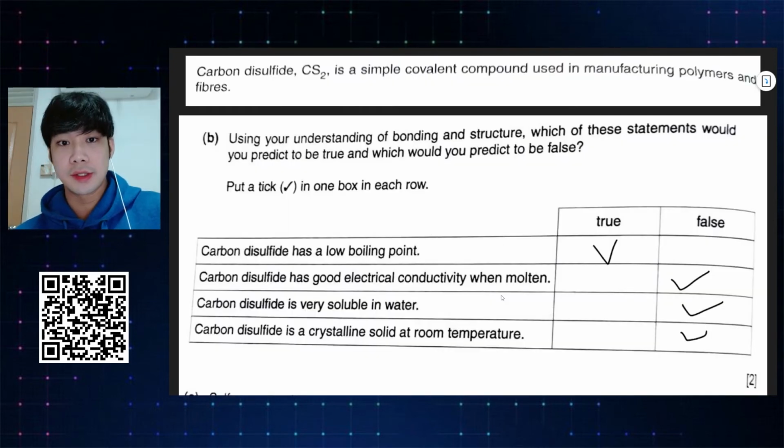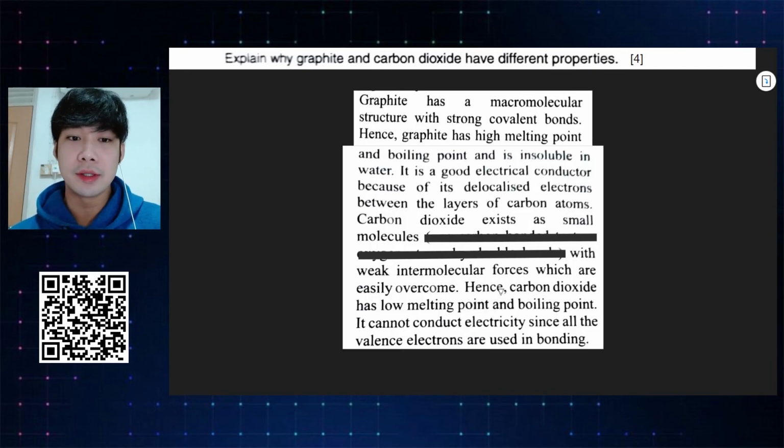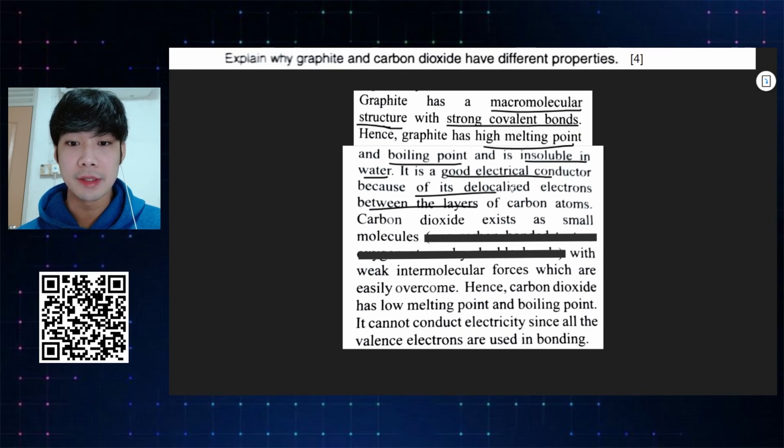So easy. Next, explain why graphite and carbon dioxide have different properties. 4 marks in O or N level. Super easy. Graphite has what I told you. Always number 1, state the structure, and number 2, describe the bond. Graphite has a macromolecular structure, that is state the structure, with strong covalent bonds, describe the bond. Hence, graphite has a high melting and boiling point, is insoluble in water, and so on. These are basically all the things you need to study.